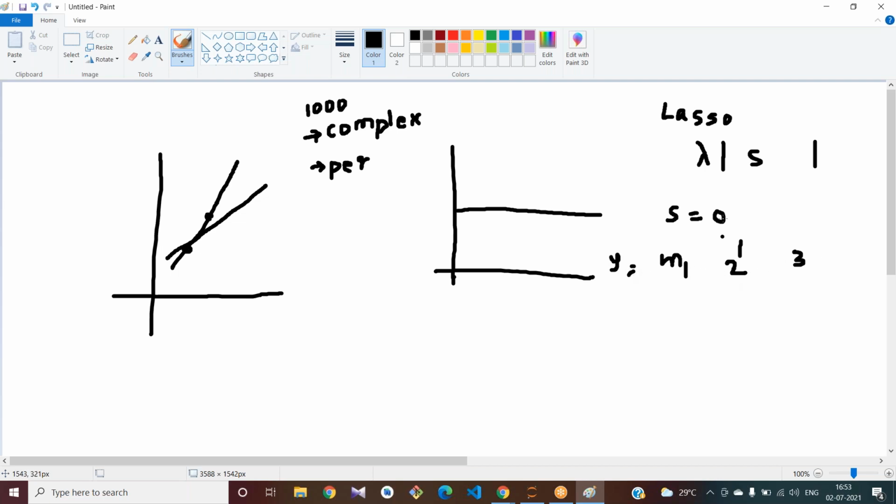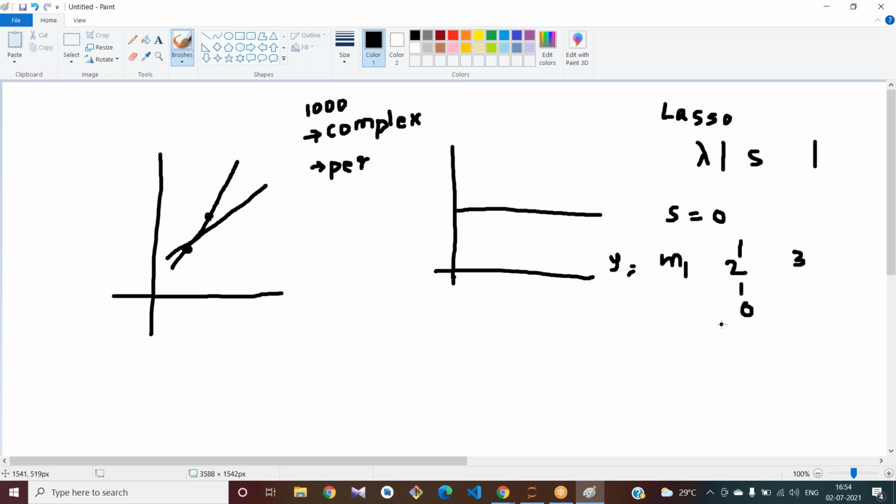If we apply lasso regression, if both input features have the same impact on y, it tries to consider only one feature. It tries to remove one feature in lasso. That means it will make one of them 0. Think that it has made the m2 feature 0 and m3 it has taken for training. In lasso, that is the process we are doing.